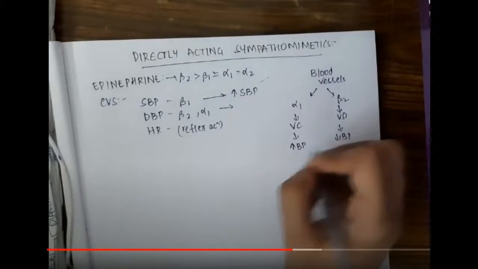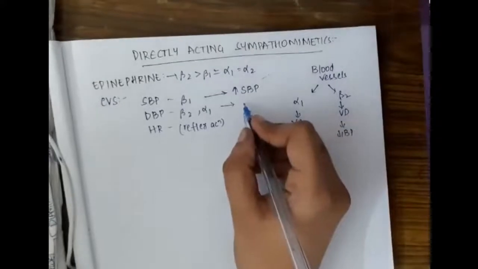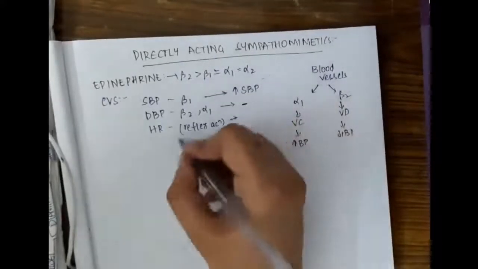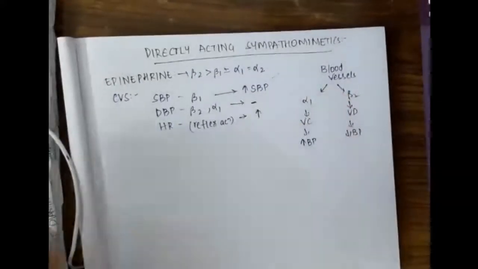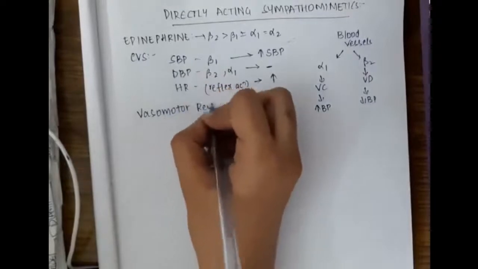With alpha 1 receptor vasoconstriction, it increases the BP, whereas with beta 2 receptor vasodilatation, it decreases the BP at lower doses. The increase in BP, the alpha 1 action, is activated first at higher dose, and the decrease in BP is activated at lower doses.